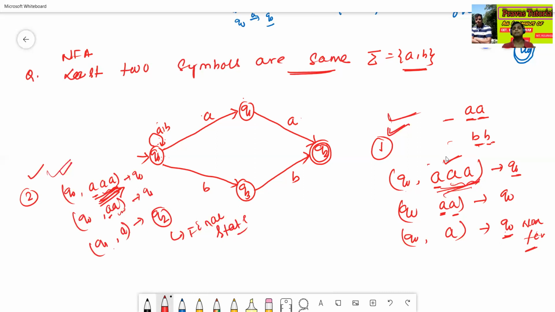So multiple possibilities may come in case of an NFA, but in case of a DFA, if the string is valid, only one possibility will come. But in case of an NFA, though the string is valid, there may be multiple possibilities.